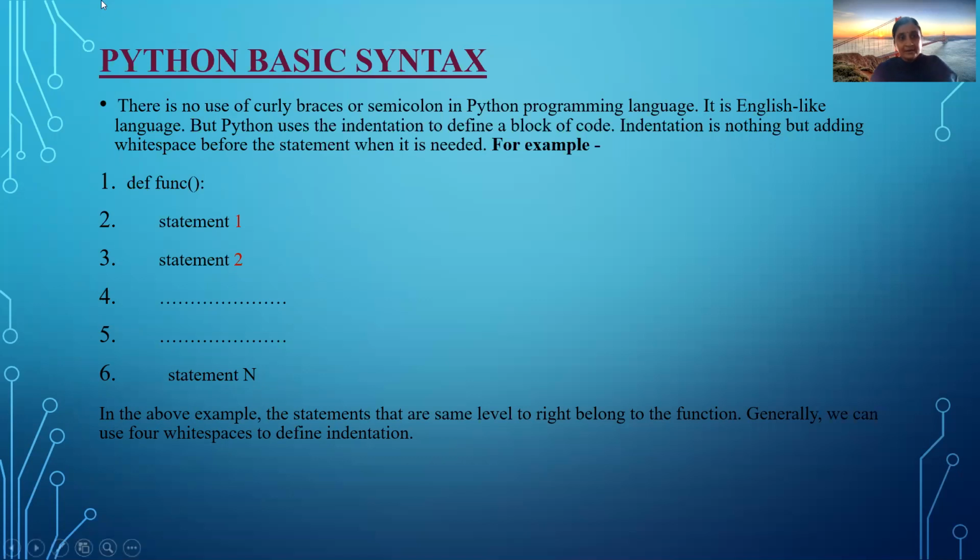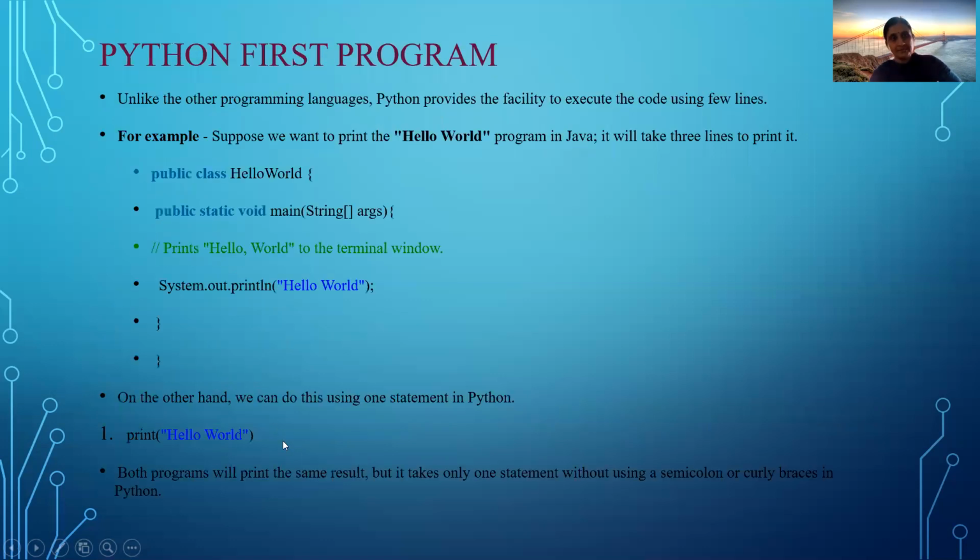Let us see here. FUNC is a function here, then a colon, statement 1, statement 2. There is no semicolon here, and no curly braces either. In our example, the statements at the same level to the right belong to the function. The function is written at the beginning, so the statements have a small indentation here. Generally, we use 4 white spaces to define indentation. You are going to use 4 spaces.